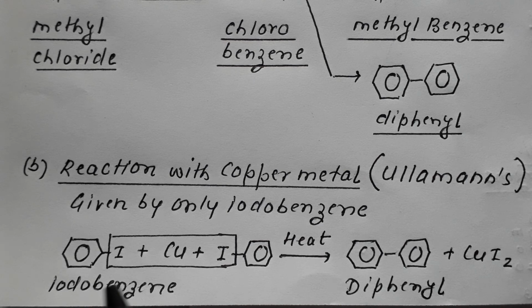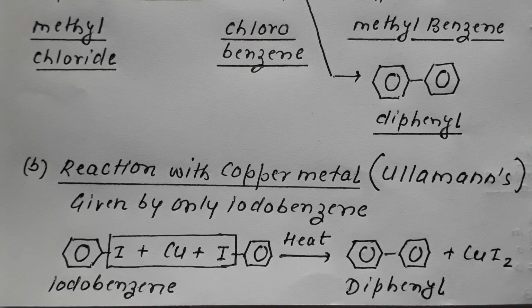Suppose we take iodobenzene and heat it with copper metal. Two molecules of iodobenzene react with one atom of copper on heating, resulting in formation of diphenyl plus cupric iodide.